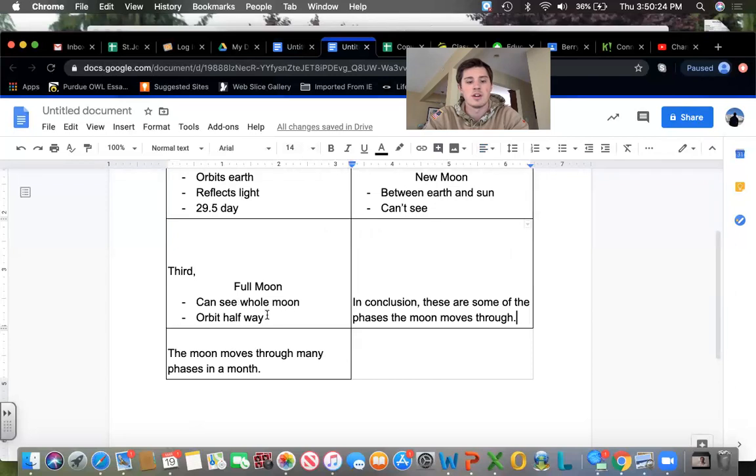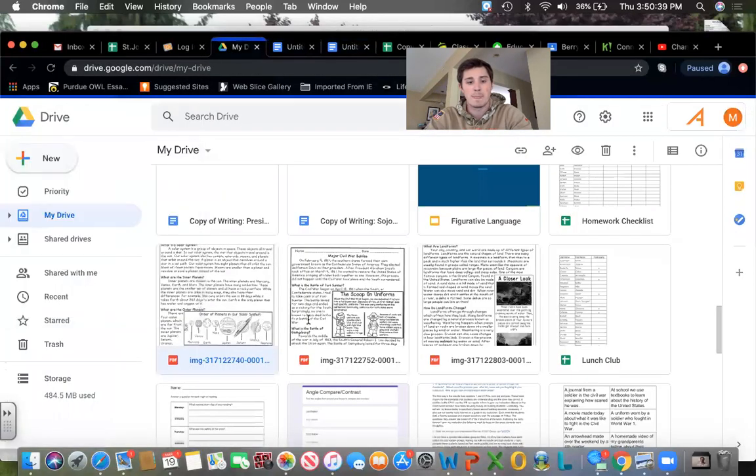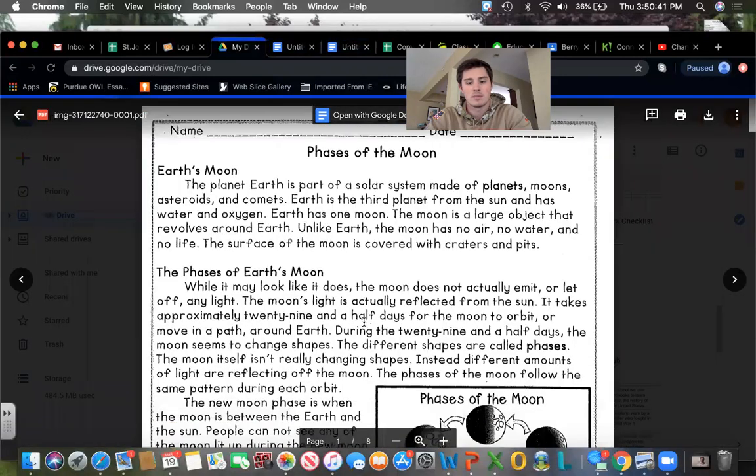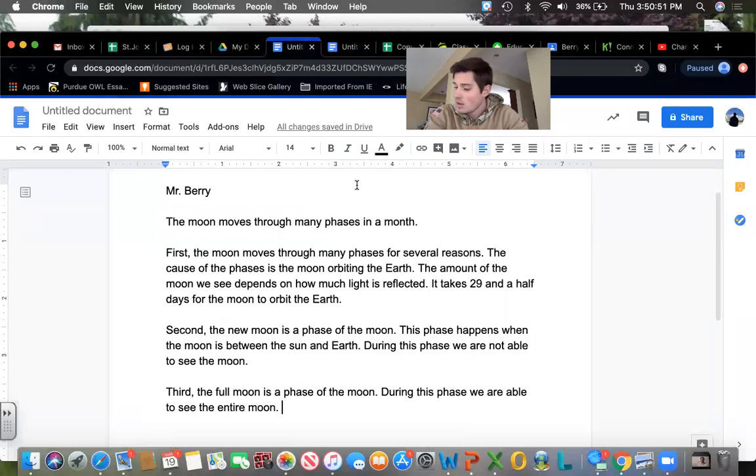Go, check it off, take a look at what we're writing next. Next up, we're talking about how during this phase, the moon is halfway around the Earth in its orbit. Remember from this picture here, the start of the orbit's here, we go halfway around. At this phase, the moon is halfway around its orbit. All right, so I'm going to say, this happens when the moon is halfway through its orbit of the Earth.